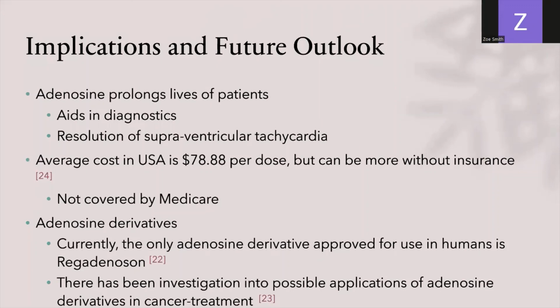Adenosine prolongs the lives of patients by resolving supraventricular tachycardia and by playing a role in diagnosis of other potential issues. Because the average cost of adenosine in the United States is about $79 per dose, most patients will be able to afford this as a last-ditch treatment. However, it will set them back a little bit.